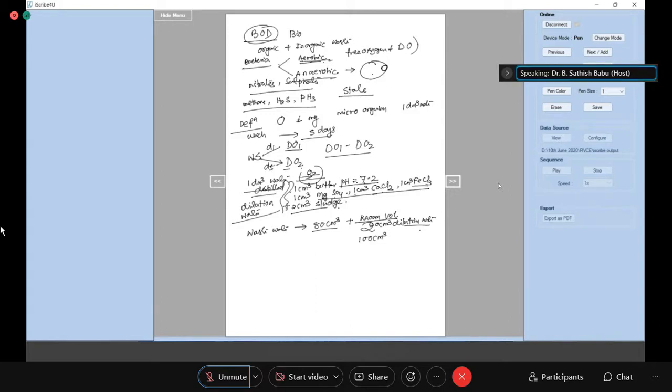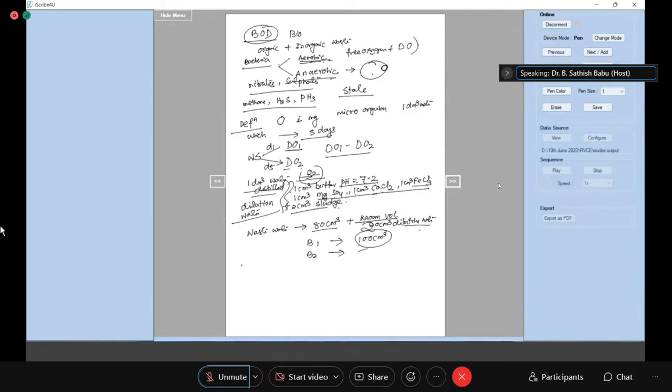So now the total volume is 100 cm cube. Like this I prepare bottle 1 and bottle 2. Is it clear? Two bottles I have prepared, with a known volume of dilution water added.